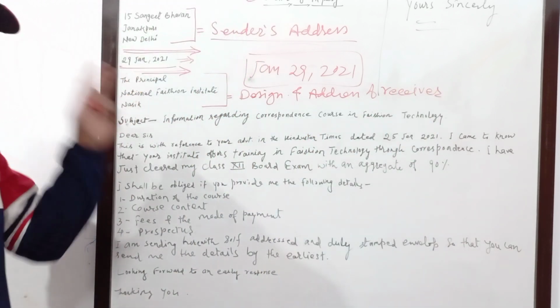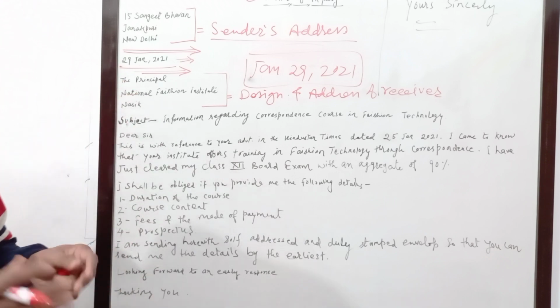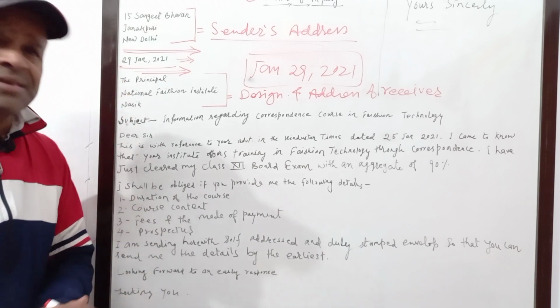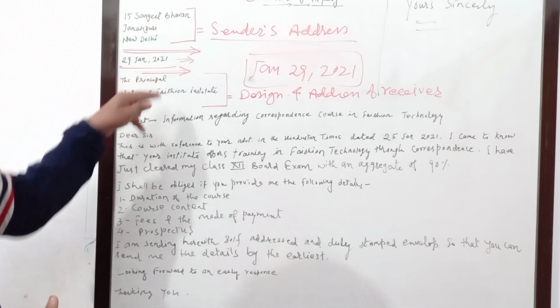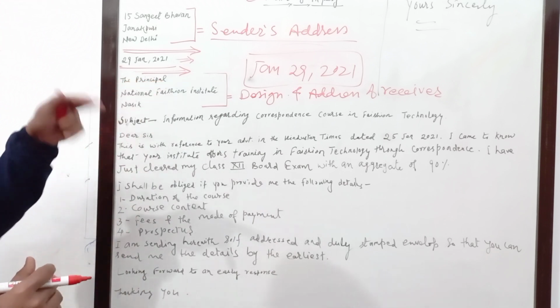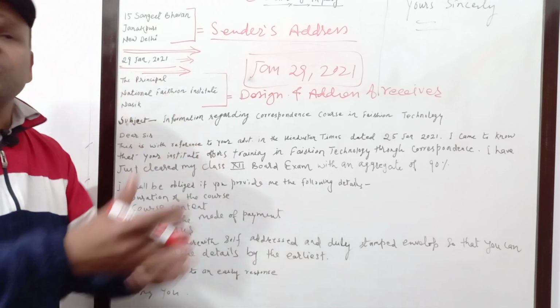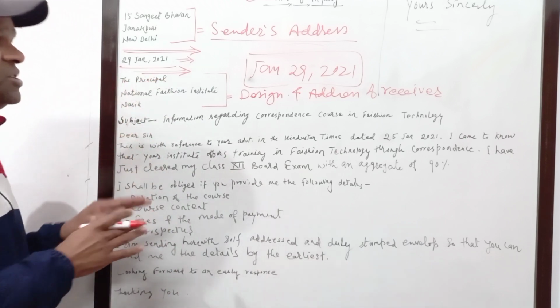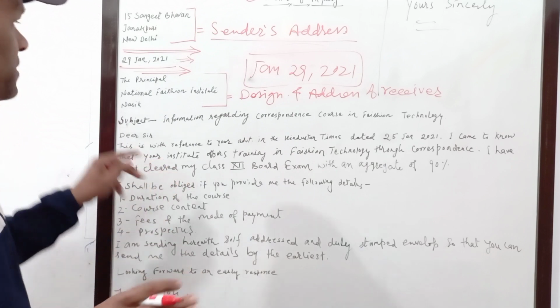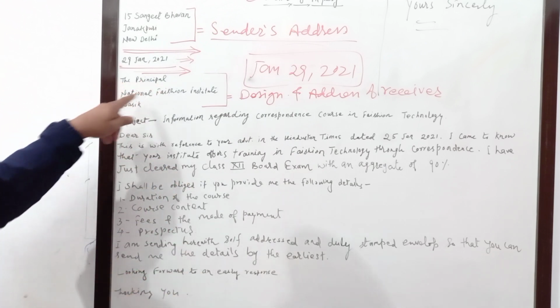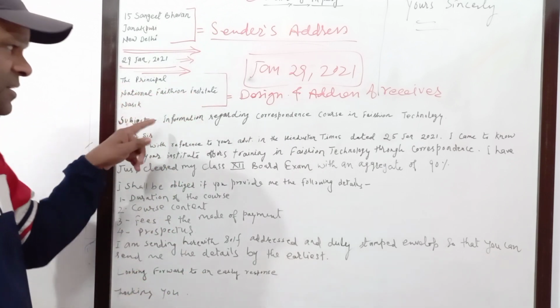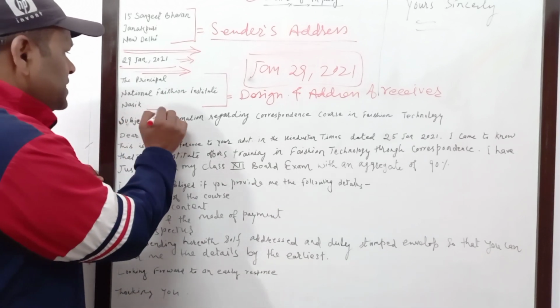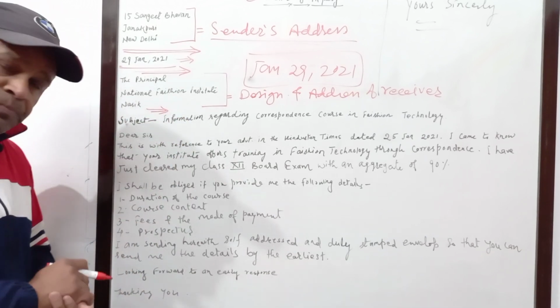The principal to whom it is written may be the principal, or suppose you are booking a hotel for your sister's or brother's marriage, it will be the manager. Suppose you are willing to know about other courses from other institutions, then that will be the director. That can be changed according to the question, so don't worry about that. Here I have written the principal, National Fashion Institute, Nasik. After this, keep one line gap.